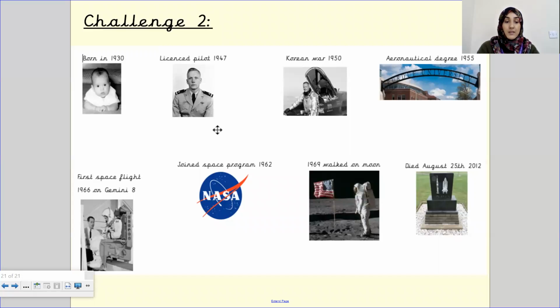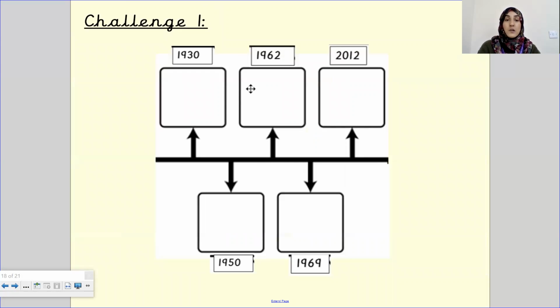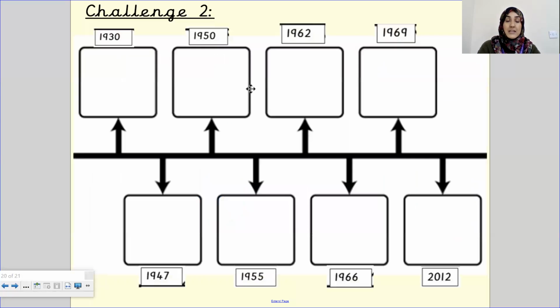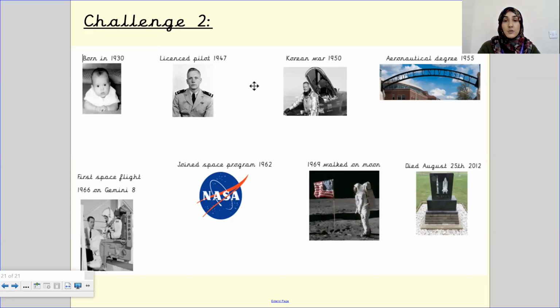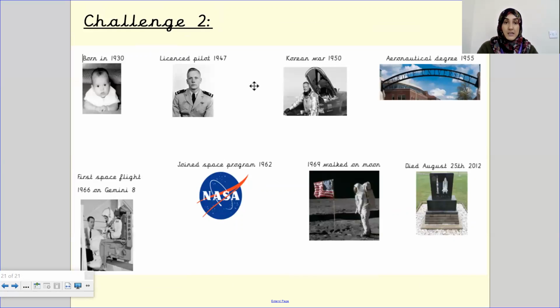So your special job, Morris class, is if you are completing challenge 1, then you will draw all of the key events. If you are completing challenge 2 and challenge 3, children as well, then you will write the full sentence. Make sure you write the date as well. So thank you very, very much. I'm going to leave it here so you can pause the video and maybe take a picture or print it out, wherever you choose that you feel would help you to complete your work. Let me move myself up. There we go, I'm over here.